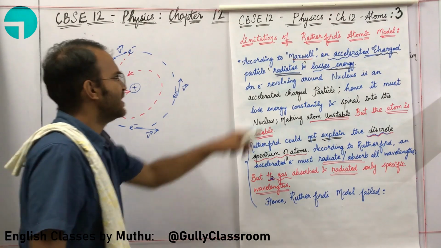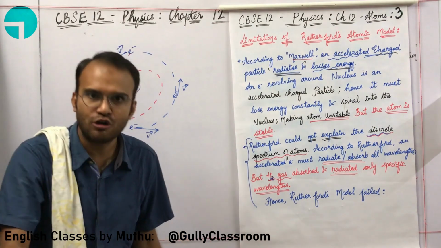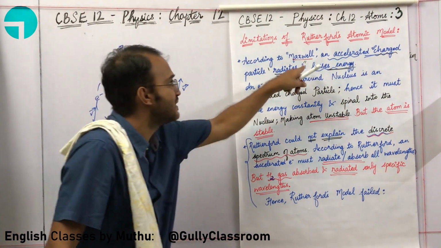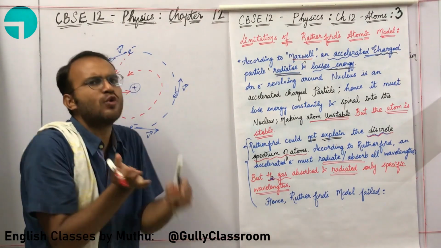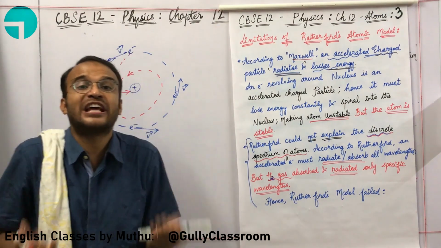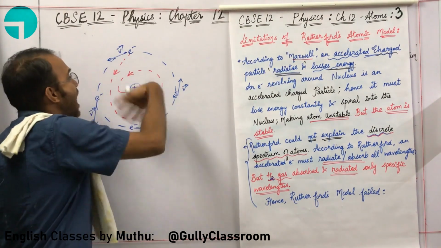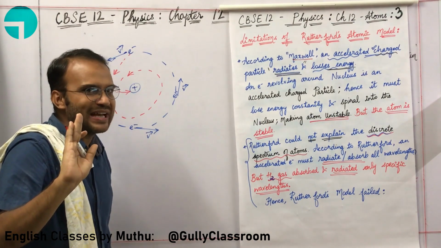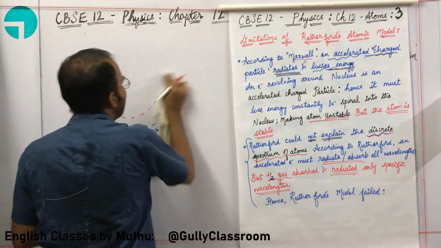Okay, let me ask you something. Is Maxwell absolutely right? Yes, here Maxwell is absolutely right. Maxwell's theory has been proved mathematically. So Rutherford was not able to accommodate Maxwell's idea. Rutherford was not able to explain the stability of the atom, even though Maxwell suggests all atoms according to Rutherford will become unstable. Are you able to understand this? Okay, so Rutherford was not able to explain the stability of the atom.